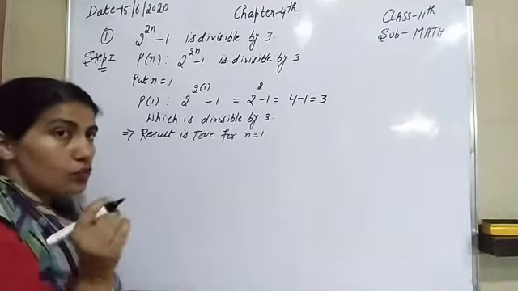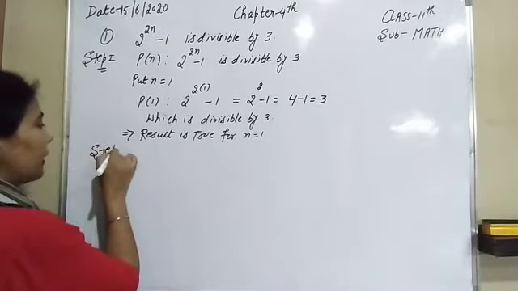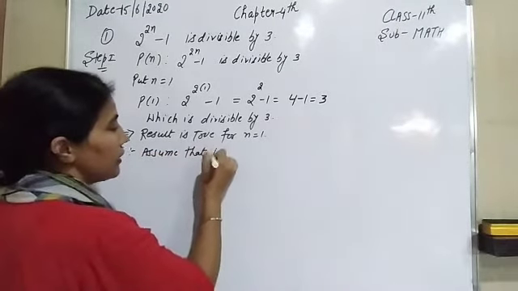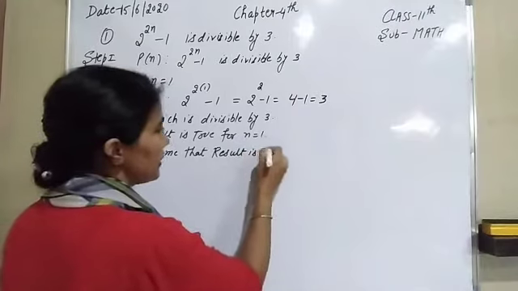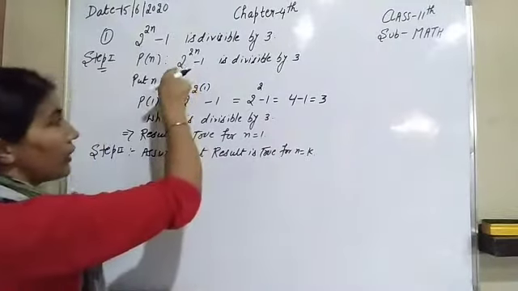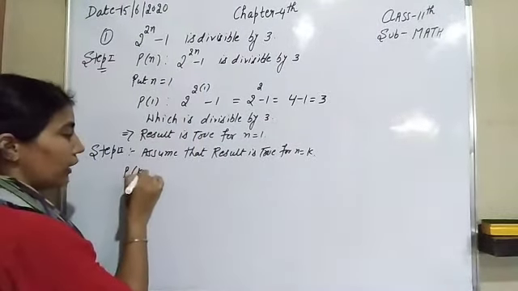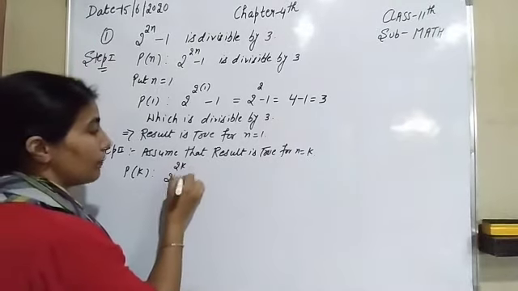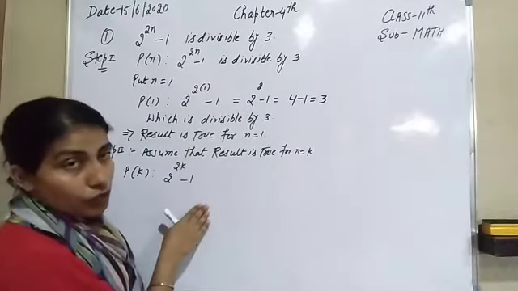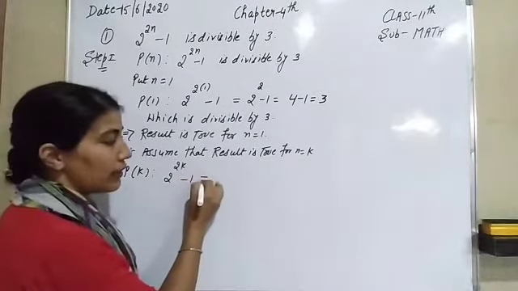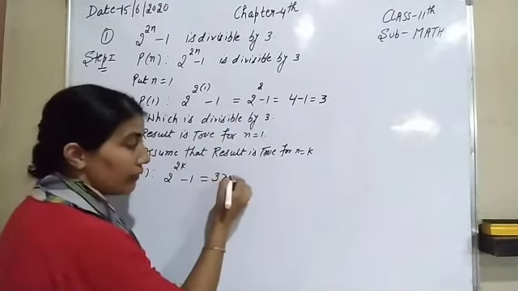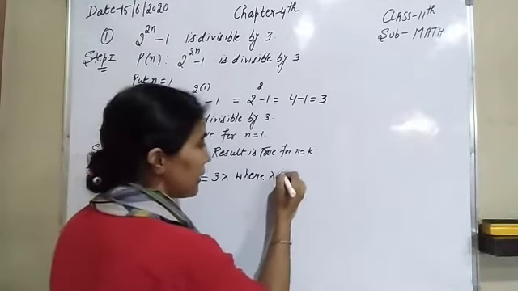Secondly, we will assume the result is true for n equal to k. Now for the second step, assume that the result is true for n equal to k. So we will put n equal to k in the statement. So P(k) is the statement 2 raised to power 2k minus 1. Now that statement is divisible by 3. So in these types of questions, in the second step you have to take it equal to 3 lambda, where lambda is any integer.